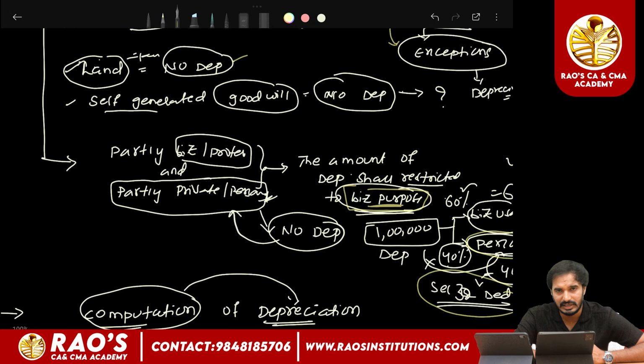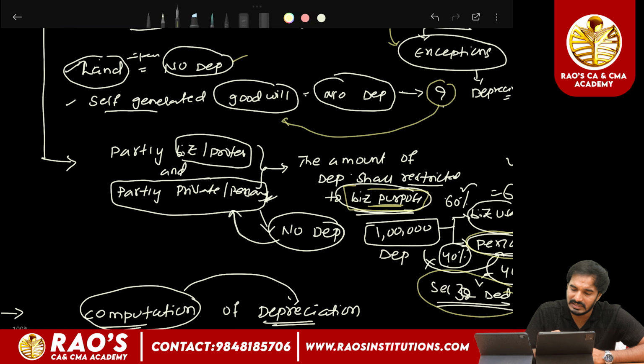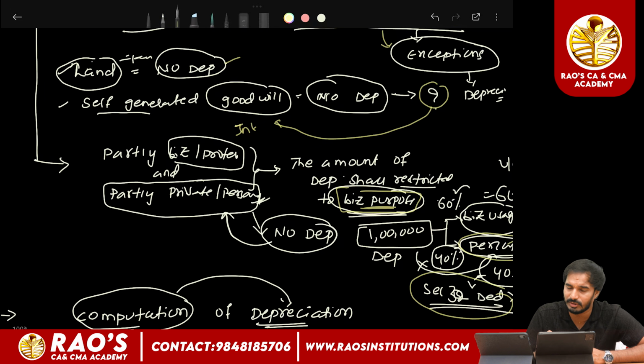So land, as it is not a depreciable asset, there will be no depreciation that can be claimed on the land. And in case of self-generated goodwill also, we cannot claim any depreciation. So why we cannot claim any depreciation on self-generated goodwill? As goodwill is an intangible asset, on intangible asset we can claim depreciation, but on goodwill we cannot claim depreciation, and the reason will be discussed in the next session.